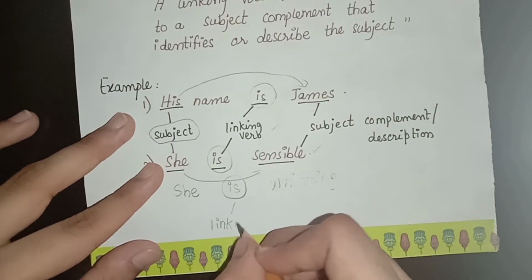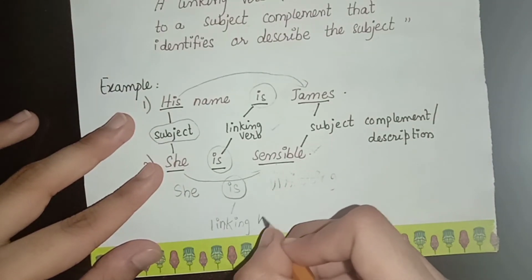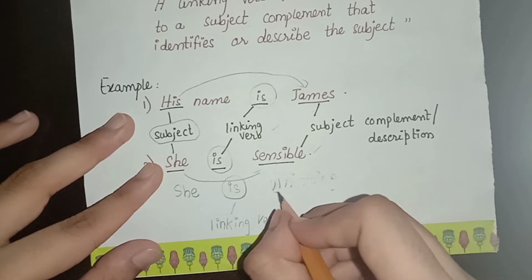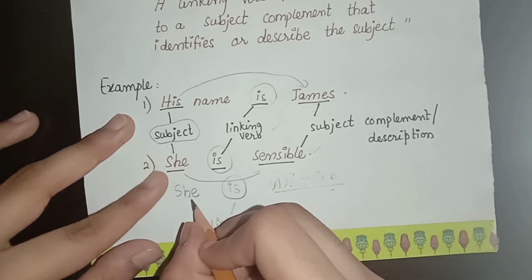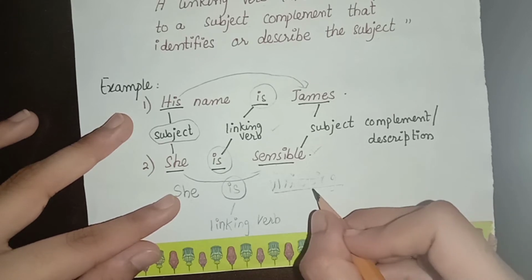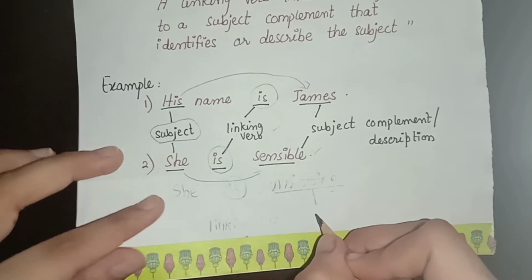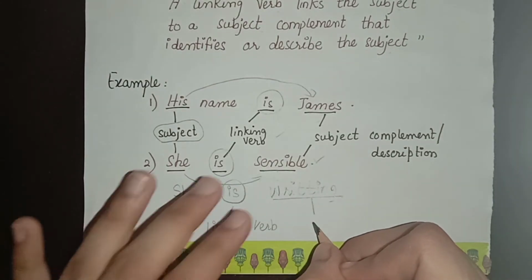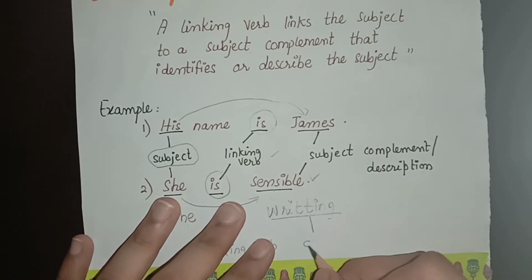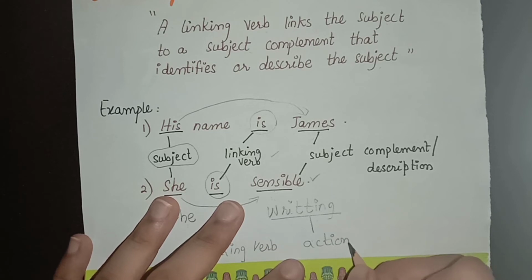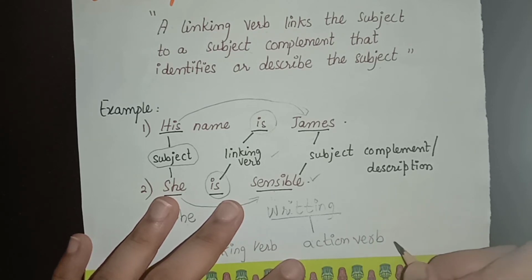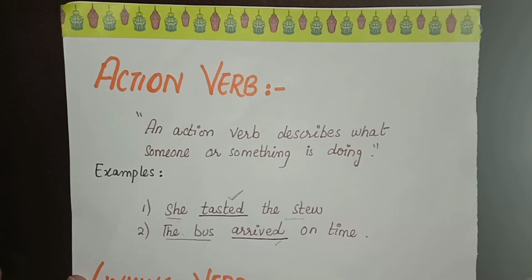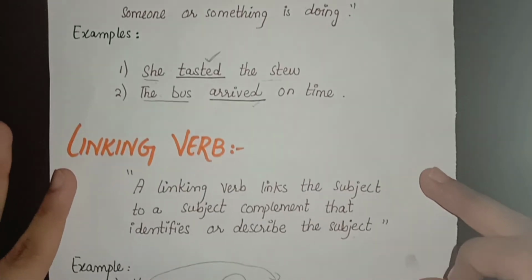is here performs the function of a linking verb, and the writing, which is performed by her, a pronoun or a subject, is performing the role of an action verb, or we can say the main verb. It is also called the main verb, and also the action verb. So do you have any confusion between the action and linking verb?